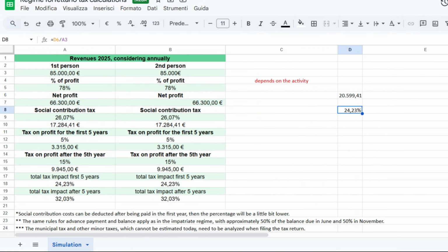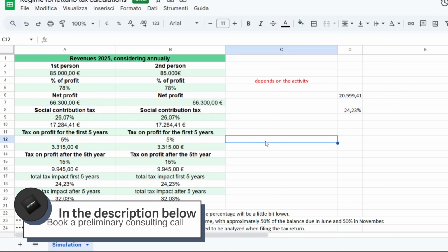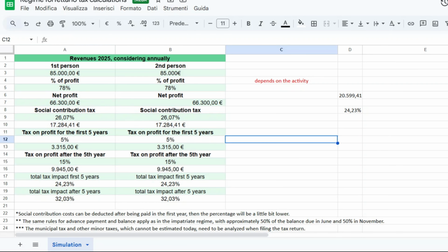Another good news: the social contribution can be deducted after being paid the first year. So those contributions can be deducted from the profit the year after. So at the end of the day, that's why we say we end up at 20% on taxes. But since in the first years you don't see it, we are on the safe side, not showing you a too low tax rate. Okay.